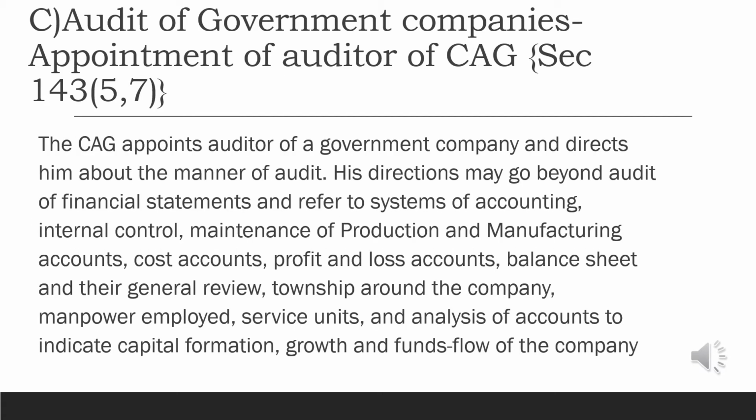The next classification is audit of government companies. The CAG appoints auditor of a government company and directs him about the manner of the audit. His directions may go beyond audit of financial statements and refer to systems of accounting, internal control, maintenance of production and manufacturing accounts, cost accounts, profit and loss accounts, balance sheet and their general review, township around the company, manpower employed, service units and analysis of accounts to indicate capital formation, growth and funds flow of the company.